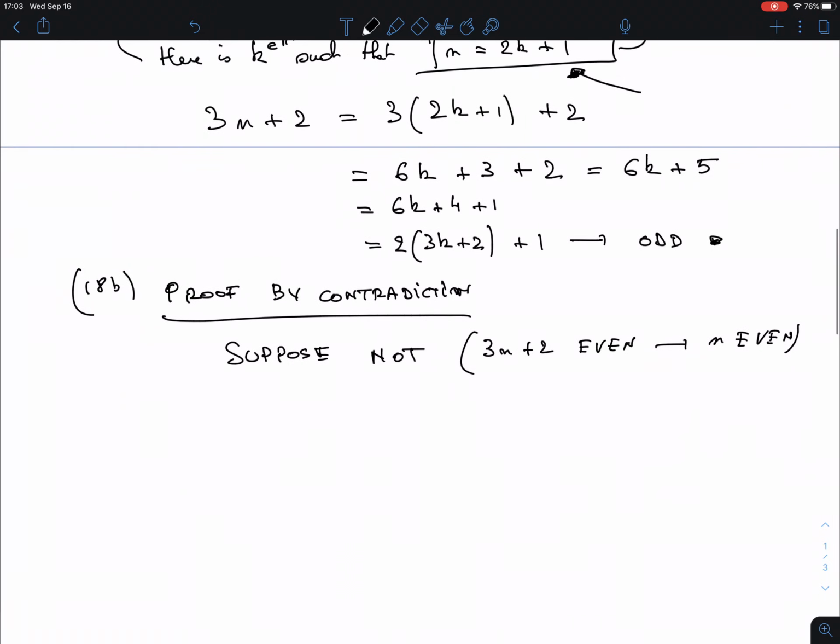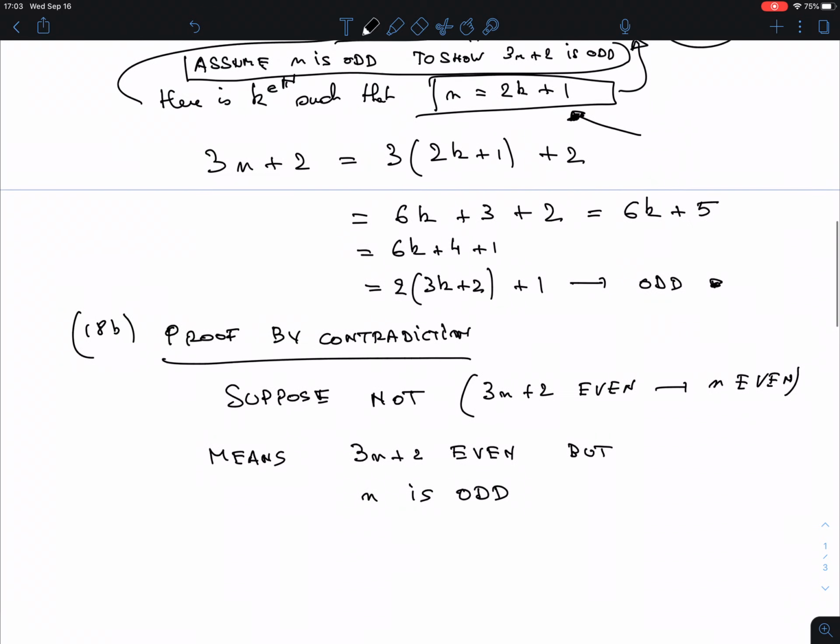Now let's think about this. I'm negating an implication. When is an implication false? This means that the hypothesis is true, but the conclusion is false. So it means that 3n plus 2 is even, but n is not even, therefore odd. That's my setup. And, pardon the pun, oddly enough, the rest of the proof is now very similar, but something very strange is going to happen.